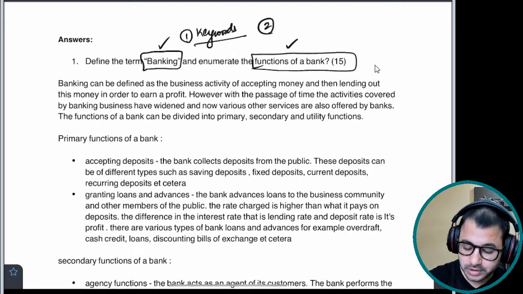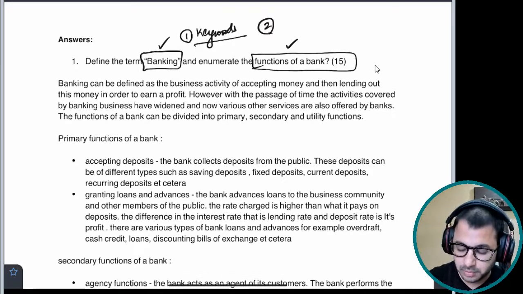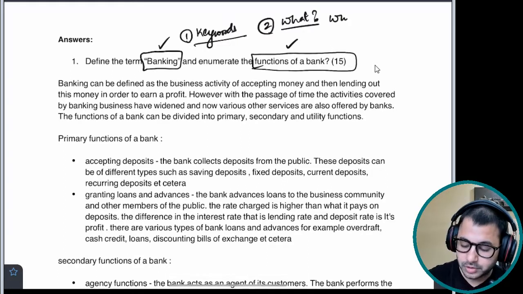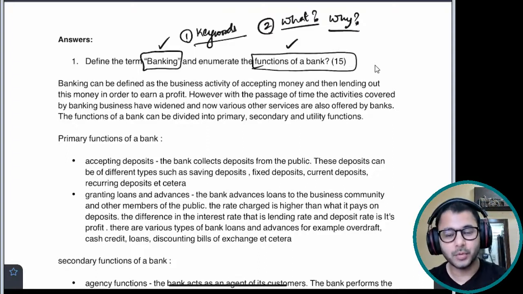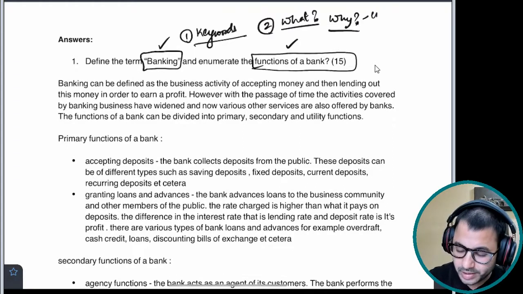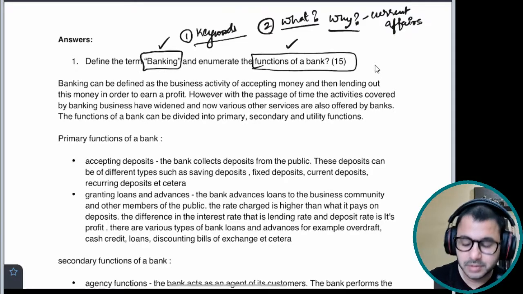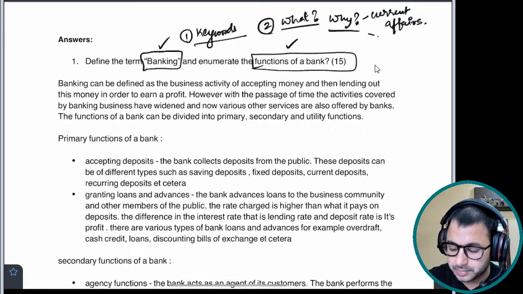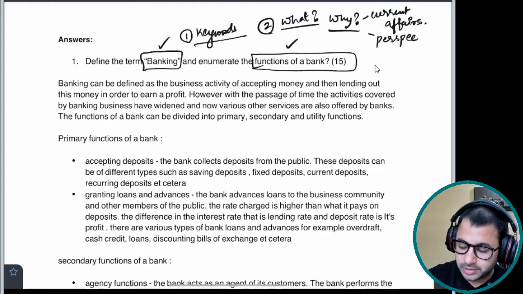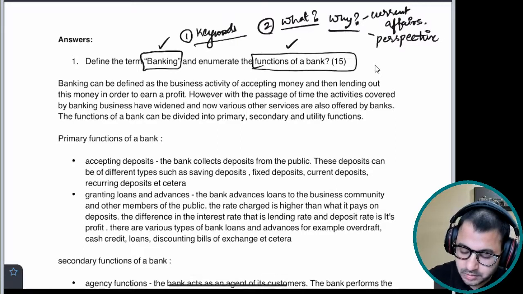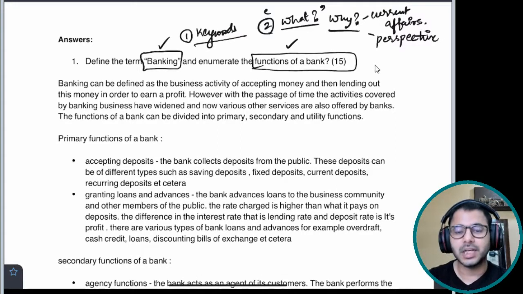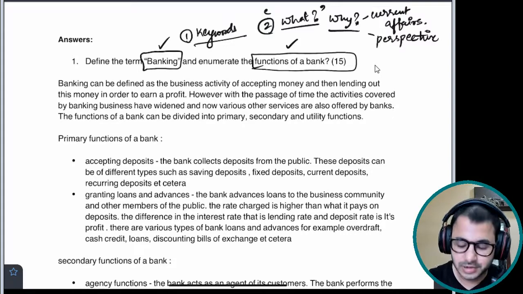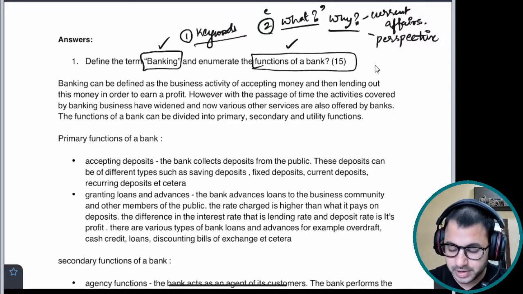Now there are two things that you can focus upon in the introduction. Number one, you can write what the keyword is about, or you can also talk about why we are discussing this. In case of questions which are purely out of current affairs, the why part becomes important at times, and at other times it also becomes important if you want to give a perspective. Otherwise, if you focus upon the what part, then you are automatically satisfying the thirst of the examiner, because that's what he cares about the most.